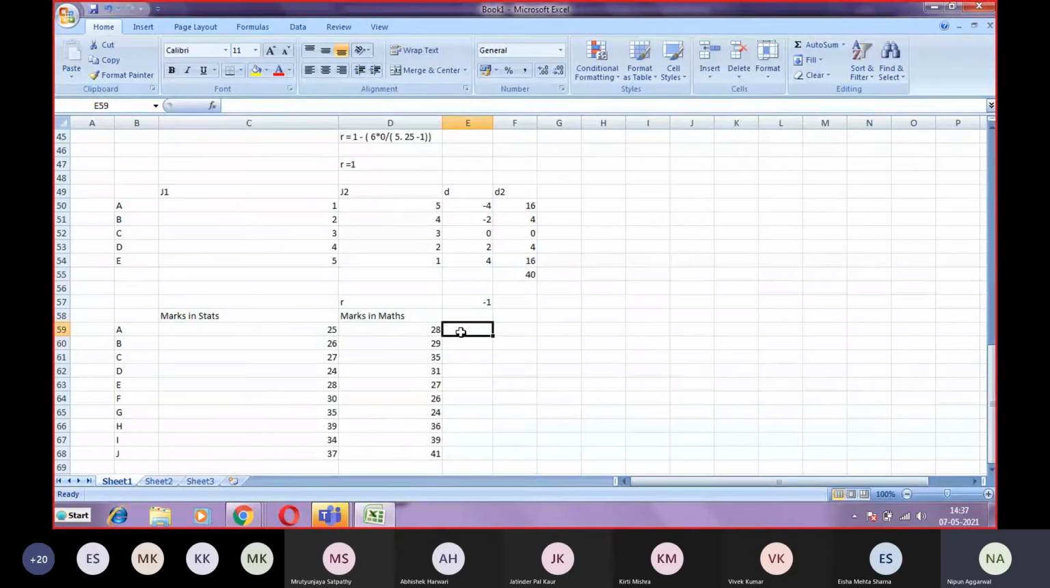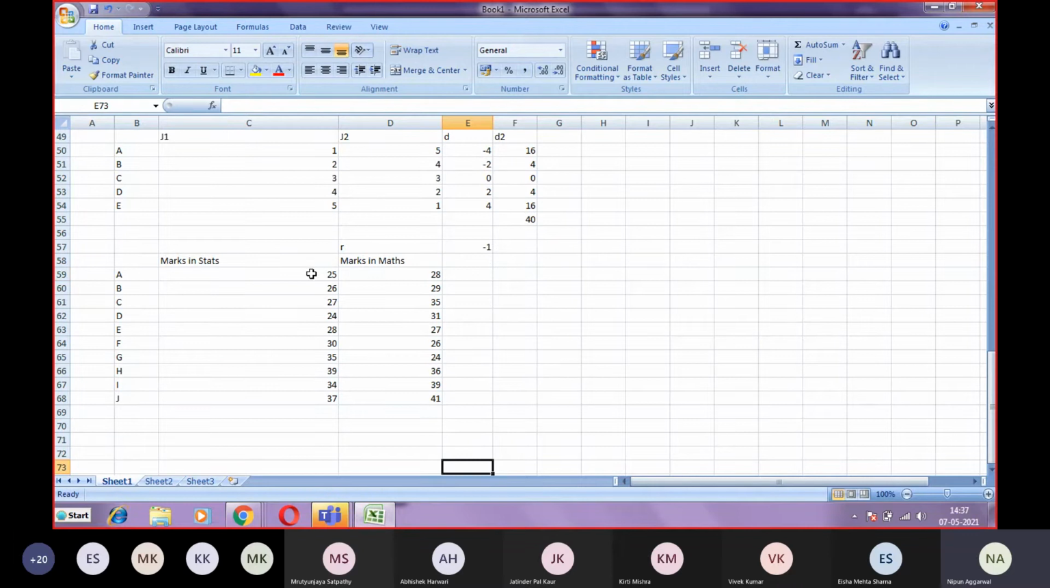So we have to keep the ranks. So now the step is conversion of this marks data into the ranks. So we have to convert this marks data into the ranks. So the case is we have to give the ranks.